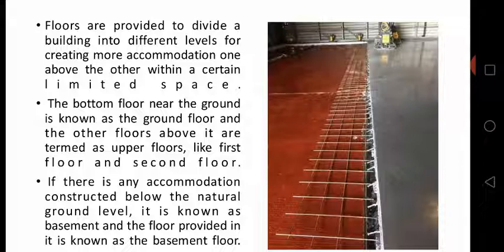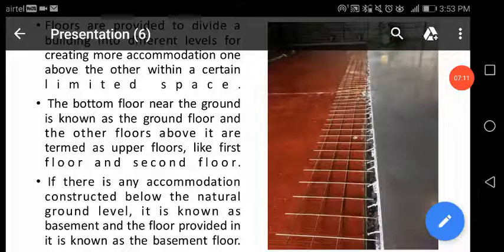Our next component of building is floors. With floors we will end the topic here, and we will continue our class with the remaining elements of building in our next class. If you have any doubts in the topic completed today, please post your doubts in the comment section, so that I can clarify them. I want you all to learn this subject very clearly. This is a very important topic in our civil engineering subjects.